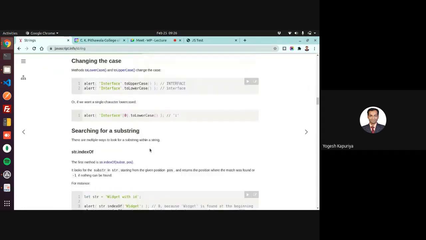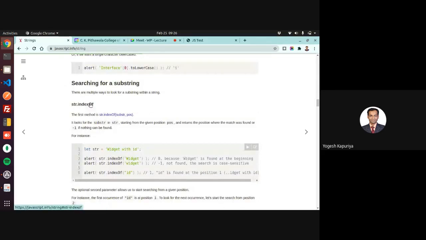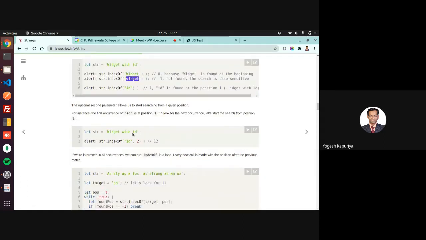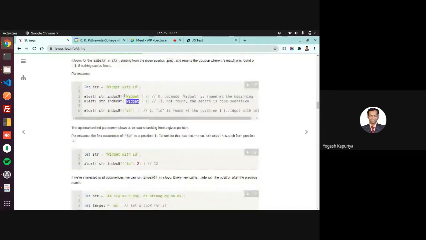For changing the case, uppercase, lowercase, and for searching a substring, you have to use the indexOf function. The indexOf function will take two parameters. First is the substring, that means what you want to search, and sometimes you also mention the position, meaning from which position you want to search. Starting from 0, if you don't mention it, then it will start with 0. And this is the string within which you want to search. So mostly the string is some string, then you are searching for something. It will return -1, or it will return the position at which this word exists.